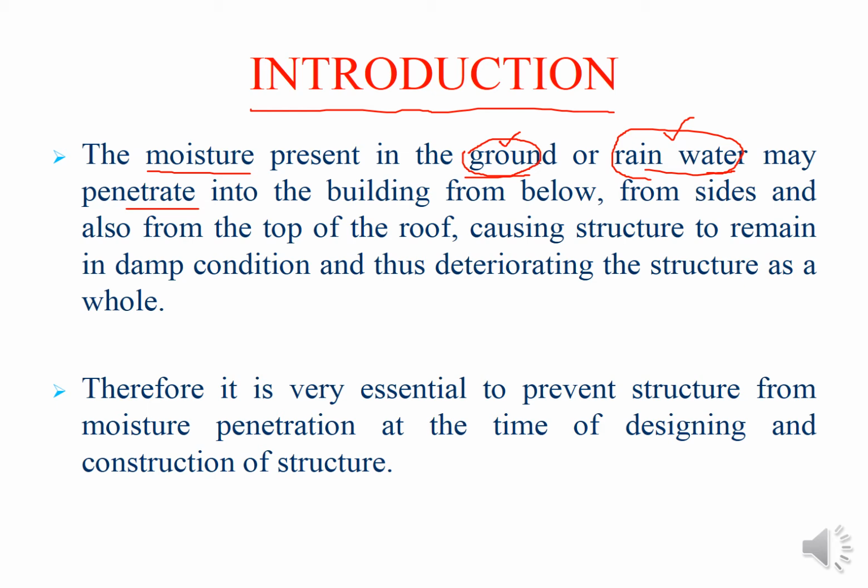From what points can the moisture get inside the building? It may be from below, from the sides, and also from the top of the roof. It causes the structure to remain in a damp condition, thus deteriorating the structure as a whole.